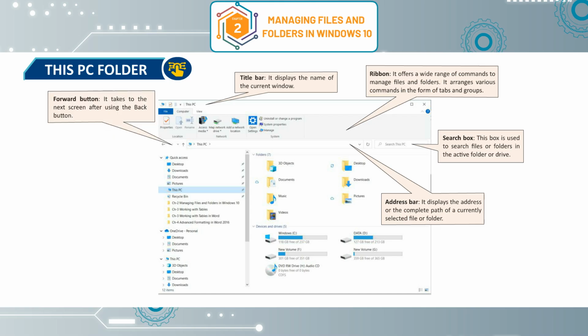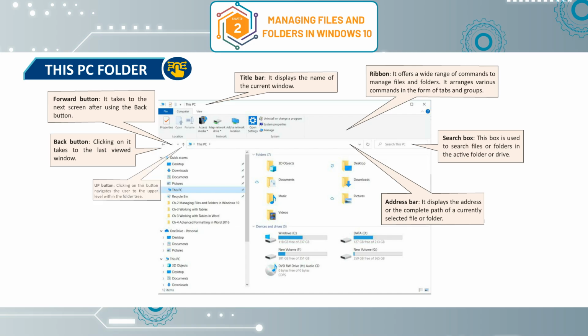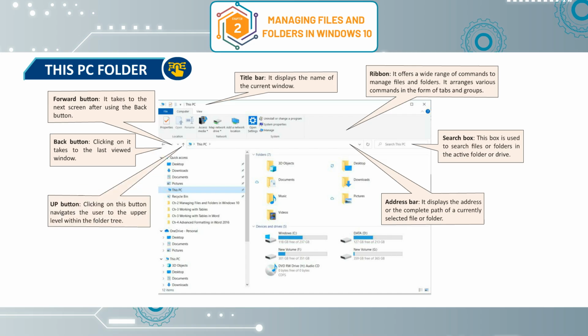Forward button: it takes to the next screen after using the back button. Back button: clicking on it takes to the last viewed window. Up button: clicking on this button navigates the user to the upper level within the folder tree.